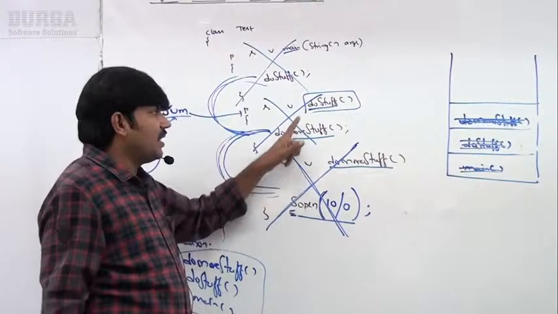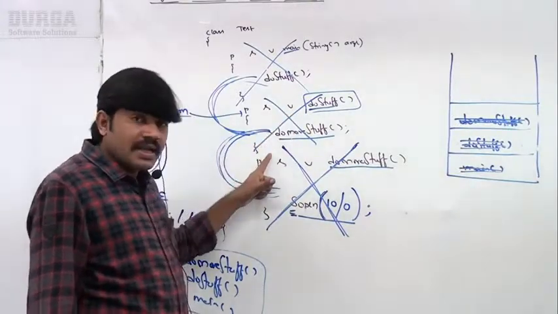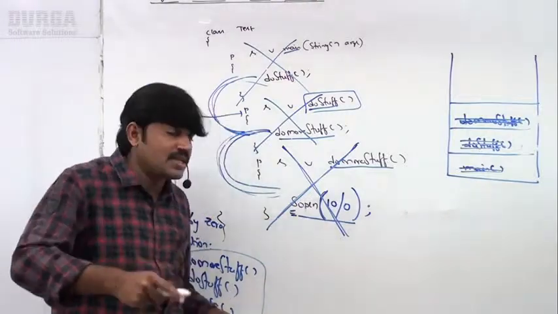Now after terminating this method abnormally and removing the corresponding entry from the stack, the JVM will identify who is the caller. Who is the caller method? doStuff. Again, it will do the same process for doStuff.